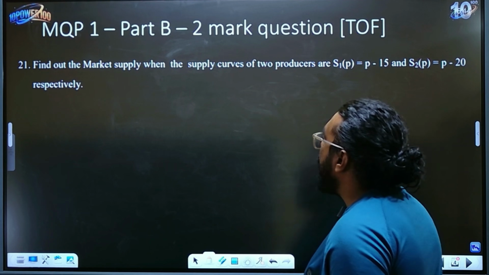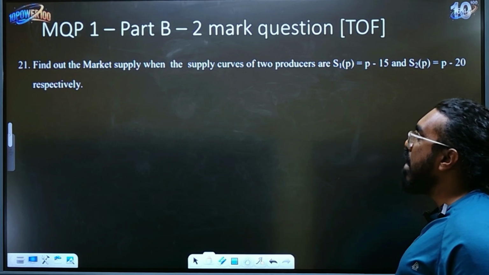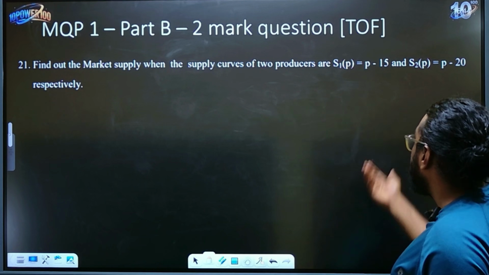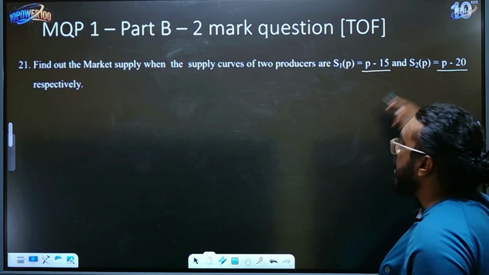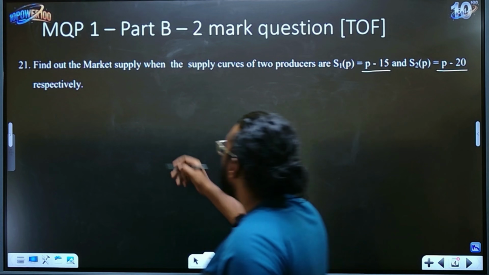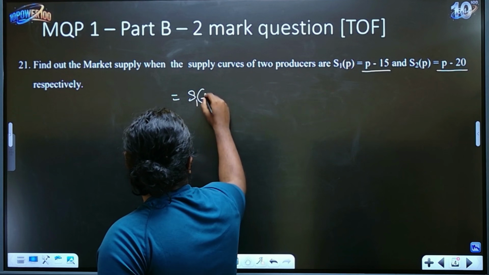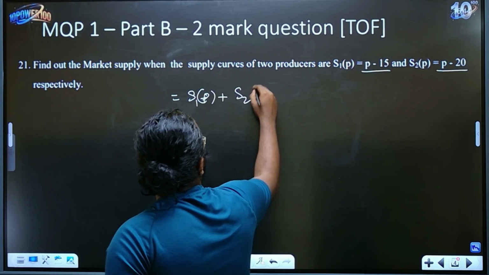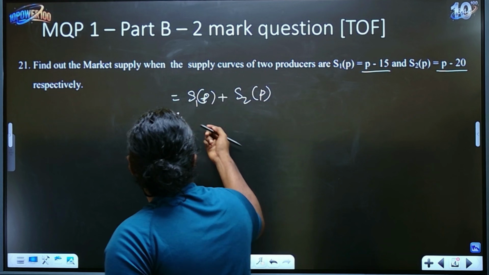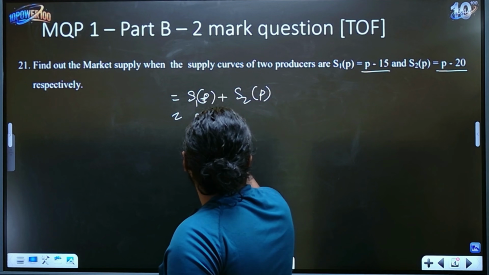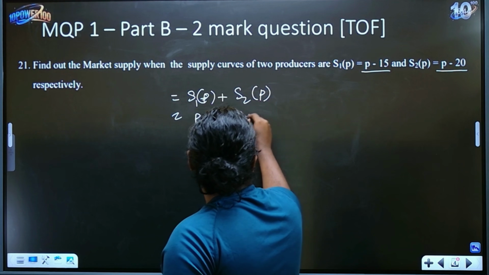Now this is a 2 mark question. They are asking you to find out the market supply when the supply curves of two producers are given. They have given you the equations and you are just supposed to substitute them. So how do you solve this? This is very simple. It is nothing but S1P plus S2P, right? So you just have to add, children, that's all. Substitute clearly. It is P minus 15 plus P minus 20.